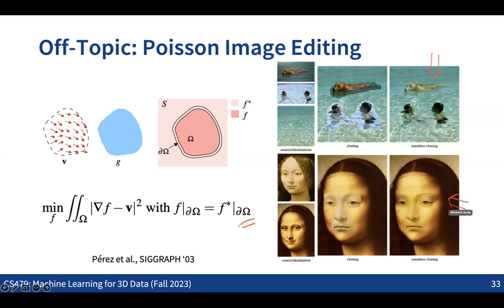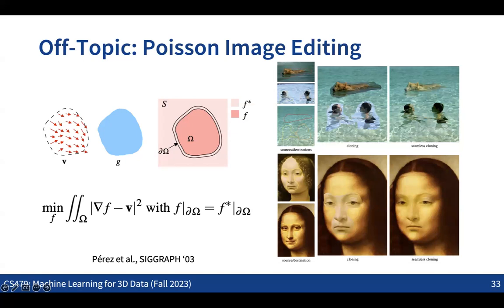These were some image editing examples that we could see 20 years ago without neural nets. There are lots of cases where we can do image editing and also shape editing without a neural net, so this is one good example. You can also say that this Poisson's equation can be used in lots of applications. These two are some examples using the Poisson's equation, but there can be lots of other applications.